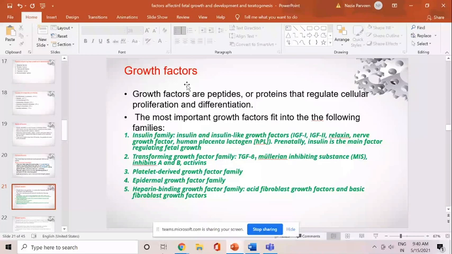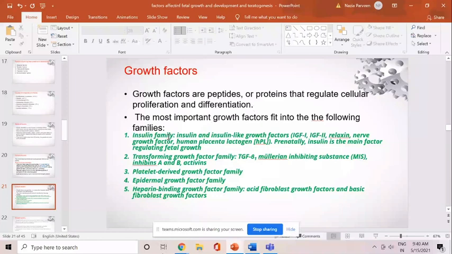Then there are growth factors, which are secreted in various organs of the body, as well as in the placenta and in the fetus during intrauterine life. So what are these growth factors? Growth factors are peptides or proteins that regulate cellular proliferation and differentiation. There are many growth factors, and these are the important ones.